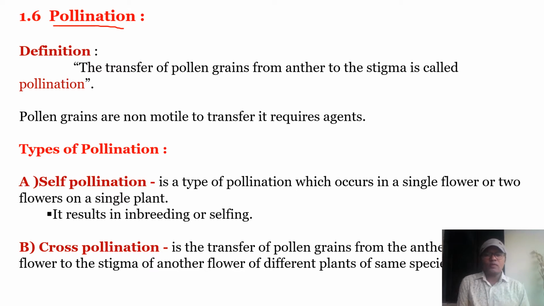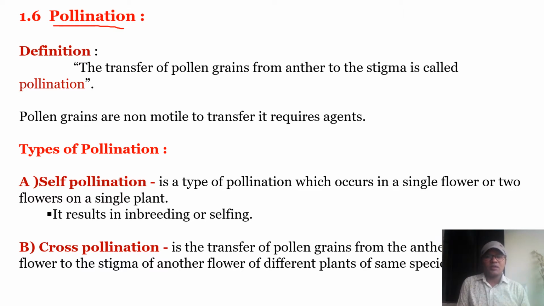As up to now you have studied, there is development of male gametophyte and female gametophyte. The male gametes, that is the germinated pollen grain, are not motile by itself, it is non-motile, and hence it must be carried to the female gametophyte for fertilization by other agencies.